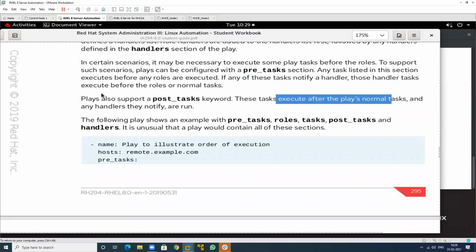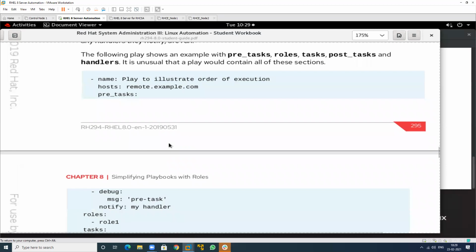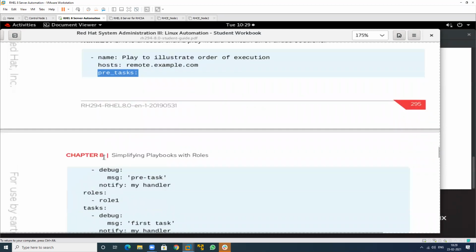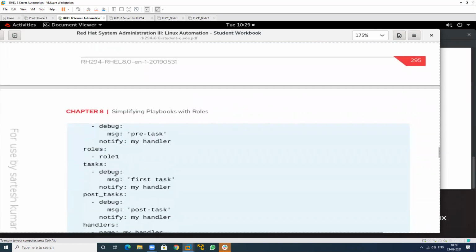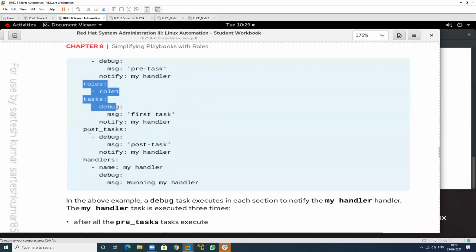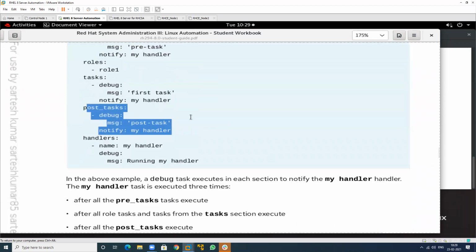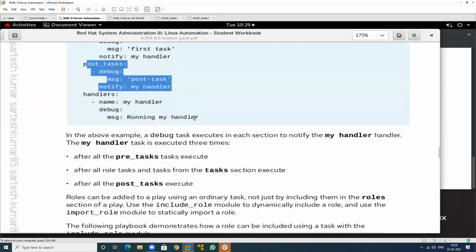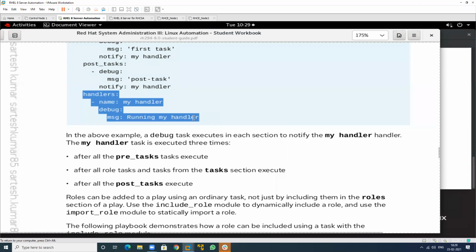So this is my pre-task. Pre-task means first use this particular section, then call this particular role structure. And after completing this role structure, we have some post requirements also. So this is the post requirement, and after that define the handler. So this is the predefined concept. We have some pre-requirements, post requirements, handler, and other things.